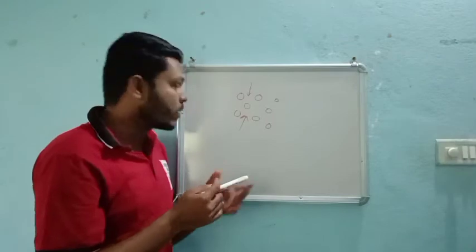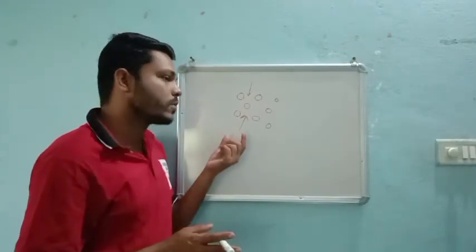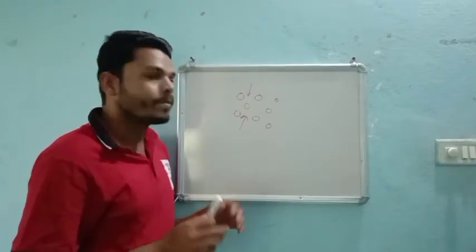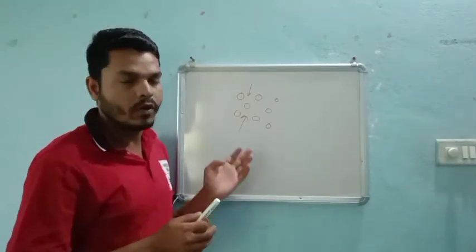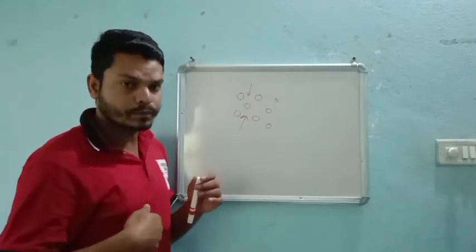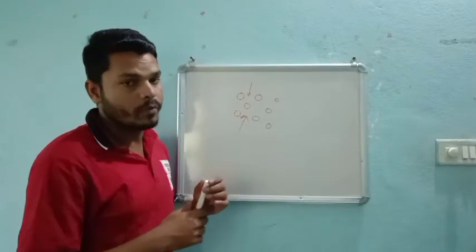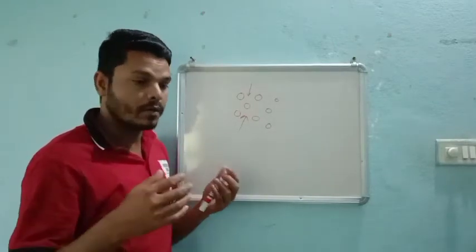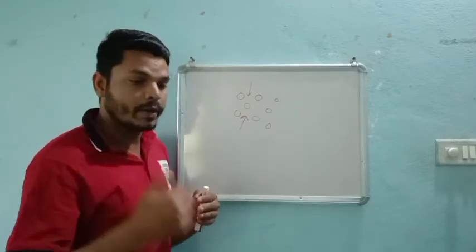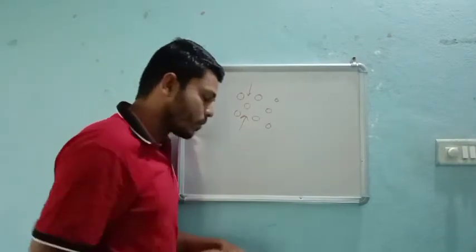So, these things are happening because there is a gap. Due to this gap, there is movement in the liquid. That's why, whenever we pour liquid onto the floor, it automatically flows. We won't require any external force. Automatically it will flow. Why? Because of the gap. So this is about liquid.